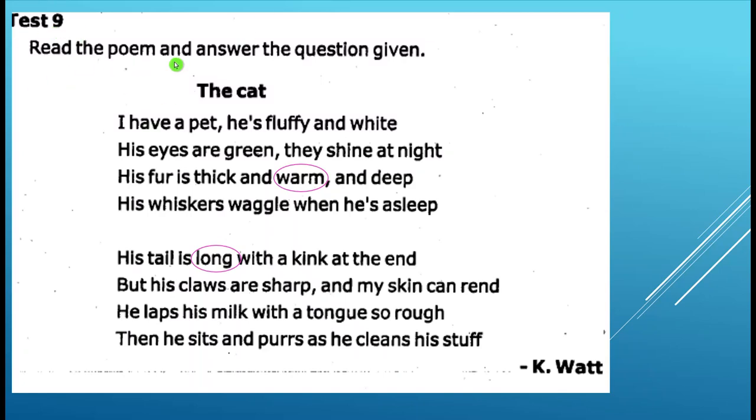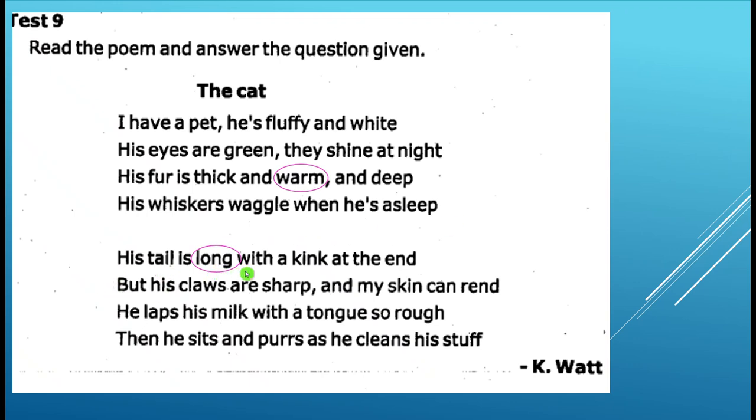Test 9. Read the poem and answer the questions given. The Cat. I have a pet. He's fluffy and white. His eyes are green. They shine at night. His fur is thick and warm and deep. His whiskers waggle when he is asleep.